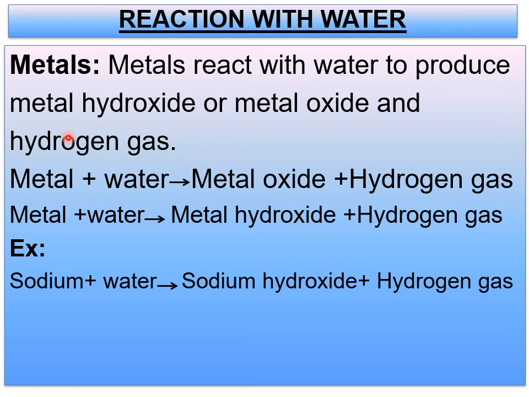Now, children, listen. We have completed reaction with oxygen. Now the next chemical property is reaction with water. Metals react with water to produce metal hydroxide or metal oxides and hydrogen gas. Keep in mind, children, these are general equations I am telling. You can take any example of any metal. So metal plus water gives rise to metal oxide plus hydrogen gas, or metal plus water gives rise to metal hydroxide plus hydrogen gas. These are general equations, and the metal here can be any metal, children.